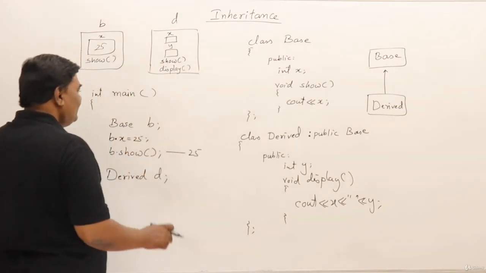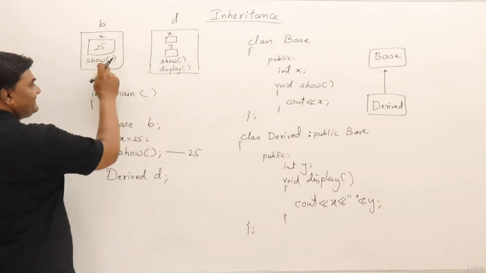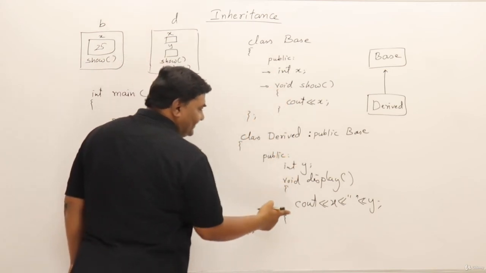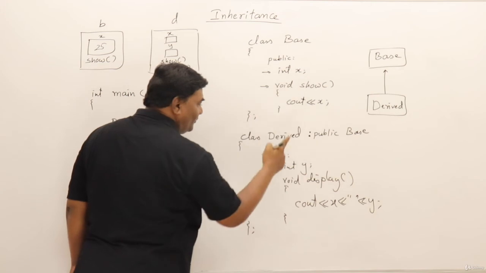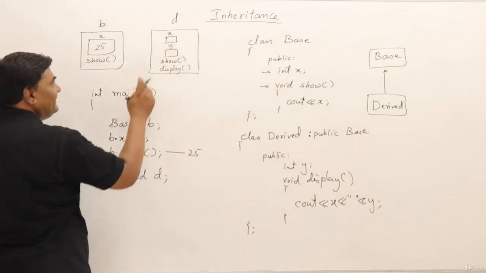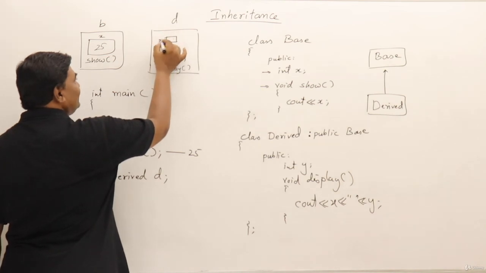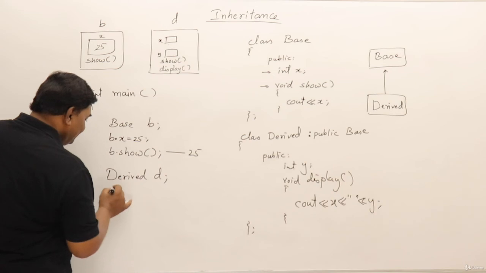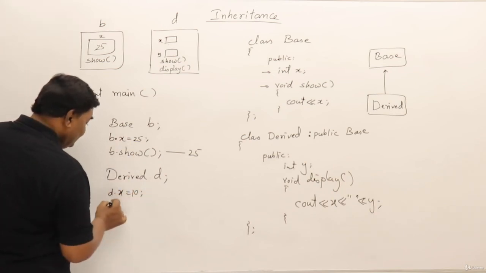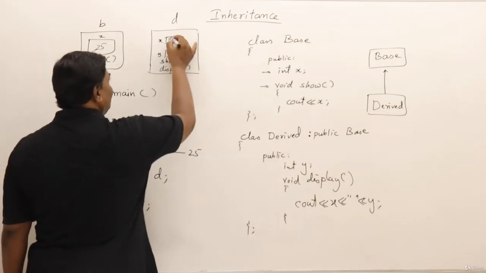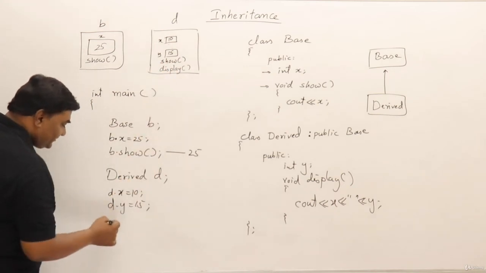Now you can see that object of base class is having x and show, these two things only, but the object of derived class is having x, show, y and display. All these things are there. So I'll just write x on this side. Now, can I access that x? Yes, I can say d dot x assign 10 and d dot y assign 15. So this is 10 and this is 15.